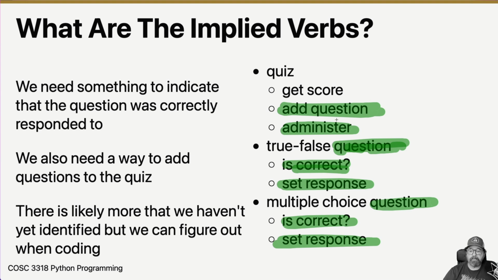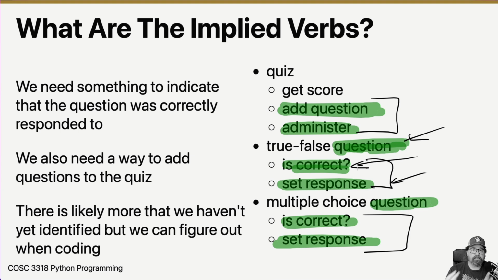And I want to point out something here. All of these implied ones, I just figured out as I was thinking about the domain problem. Because the question is, how does this software work? What does a question know about? The true-false question knows what the text for the prompt is, and then whether it is true or false. What's the correct answer? So that's a true-false question. But if I set the response on it, then I can also ask it, is that response correct? Did the person get that problem correct? And so I'm just feeling these kinds of things out.